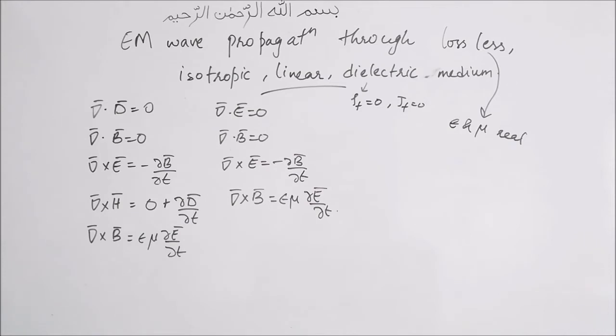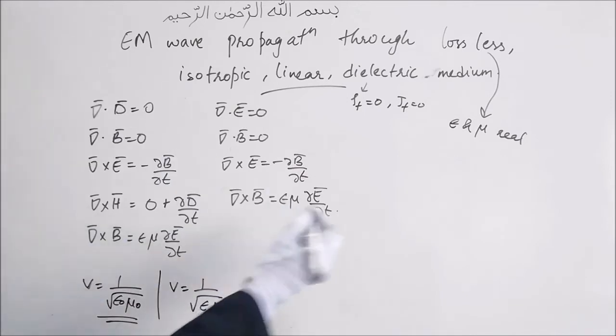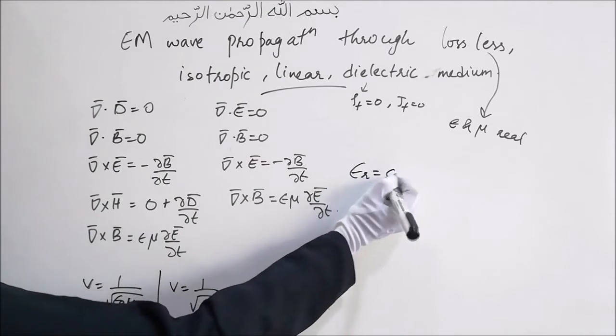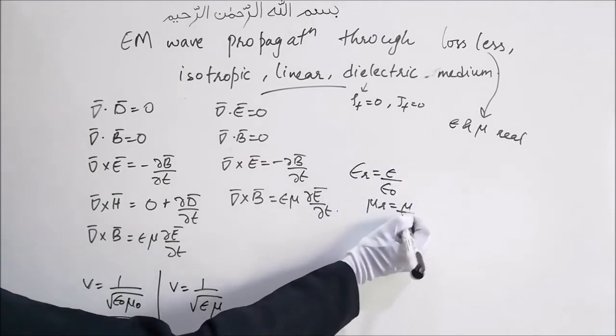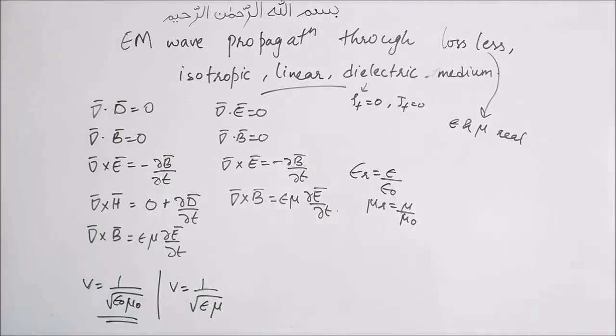So the velocity, which we saw before as 1 by root of epsilon naught mu naught for vacuum, will for this case be 1 by root of epsilon mu. But epsilon and mu are related to epsilon naught and mu naught as epsilon r is equal to epsilon upon epsilon naught and mu r is equal to mu upon mu naught.